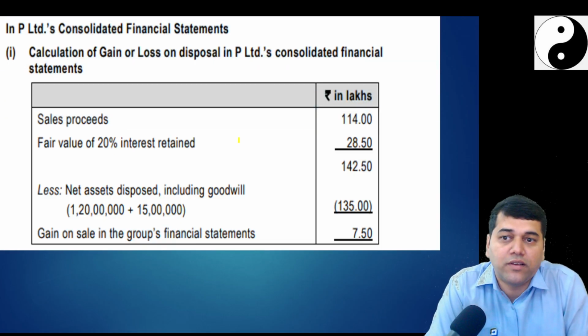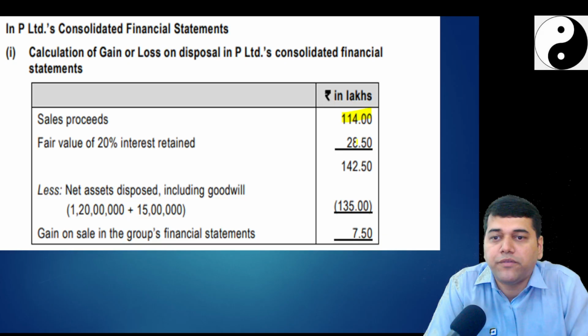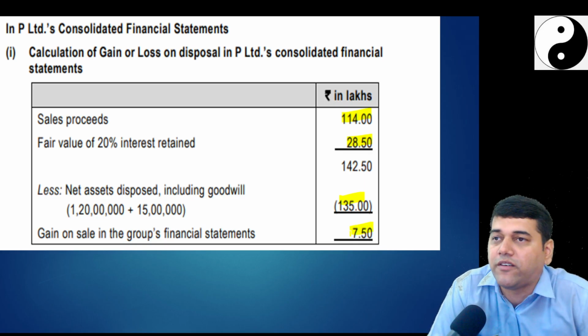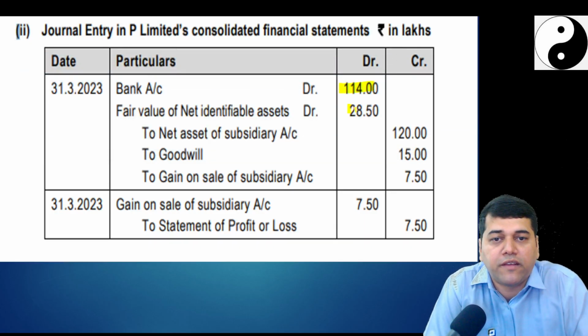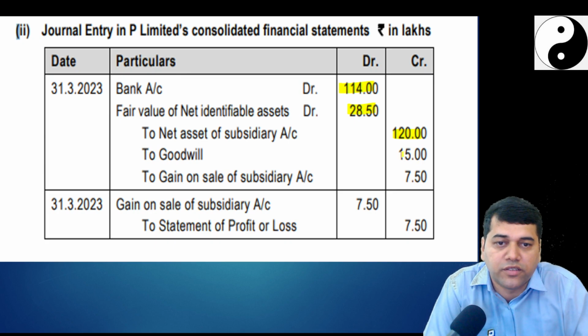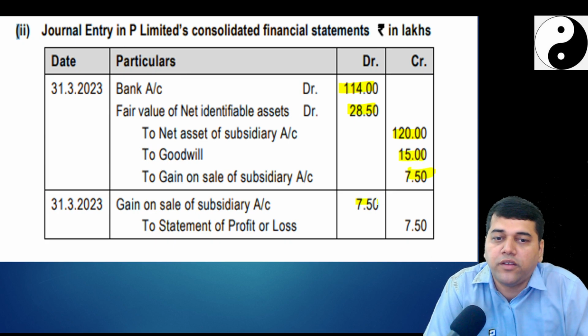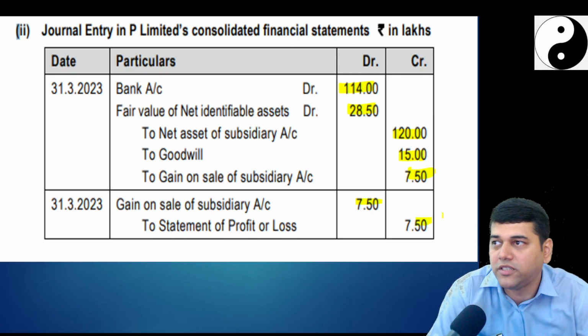In the CFS level, sale proceeds is 100 and 20% retained is 28.5. This is what we know, loss of control. Net assets is 13.35, you got 7.5, correct? Then you pass the journal entry: bank account debit, fair value of the identifiable assets 28, net assets of the subsidiary, goodwill 7.5, 7.5 to 7.5. All these journal entries are perfect.